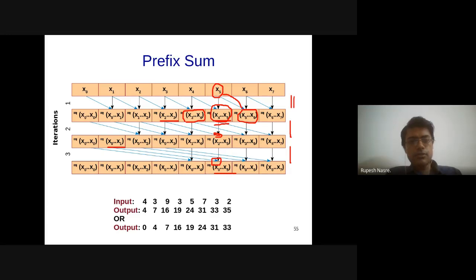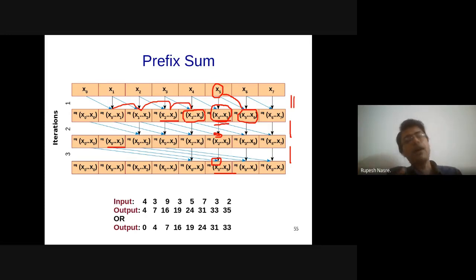If you look at all these elements, all the threads are computing a sum with the previous element, except for the first one. Therefore, we have n minus 1 sums getting computed, just that these are happening in parallel. So it's not n by 2, and then n by 4 and so on. This is actually n minus 1.